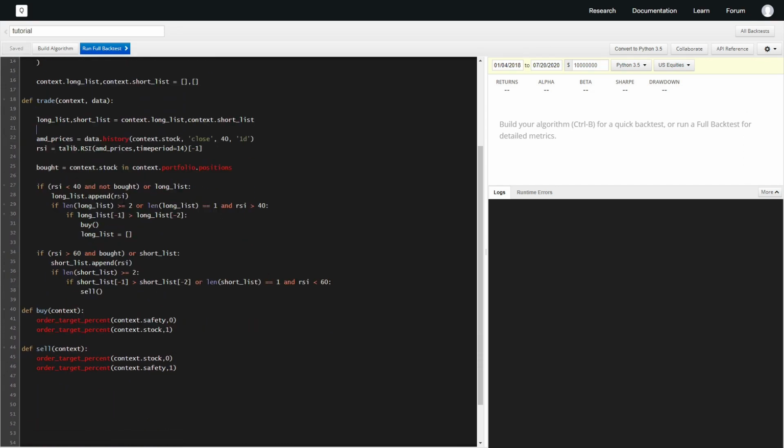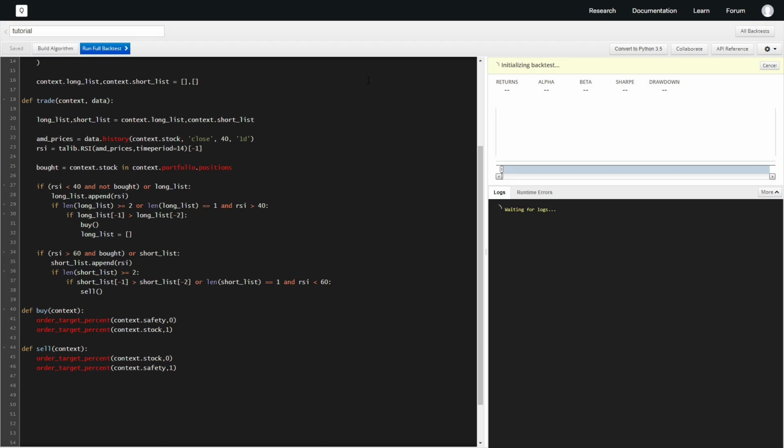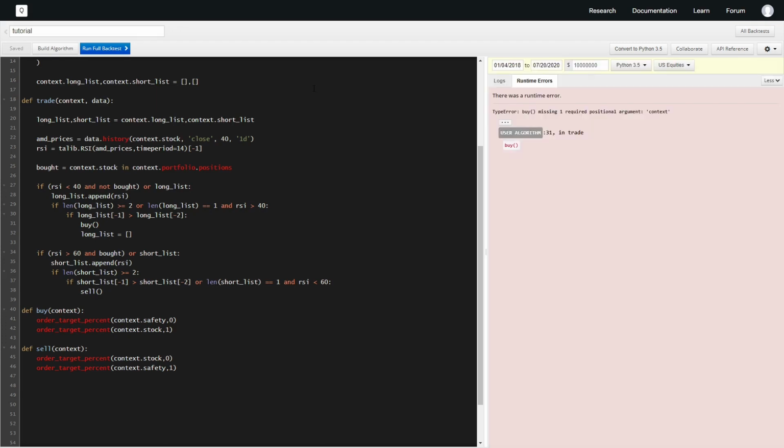And so let me just run this right here, see if we have any errors. Oh, it's asking for context. We'll have to change this. So buy takes in a stock and sell takes in a stock, and we'll just say stock, safety.